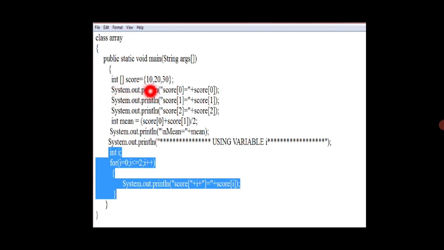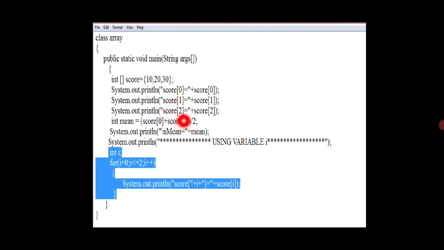If I want to access the first value, I can use score of 0. Here score of 0 is inside double quotes, and plus score of 0 is a variable value. It is going to print the value as 10. Then score of 1 within the double quotes is printed as it is.